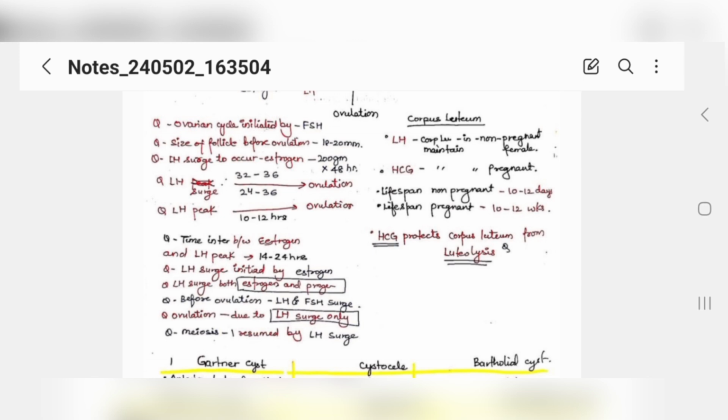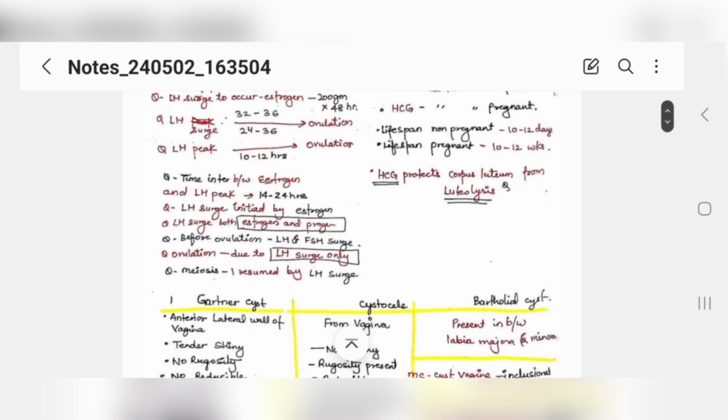Okay. HCG protects the corpus luteum from degenerating, because HCG is produced during pregnancy. That's why this corpus luteum doesn't degenerate within 10 to 12 days, rather it stays for 10 to 12 weeks. That's the concept. Okay. Now, time between estrogen and LH peak is 10 to 24 hours, as you saw in the chart also. Then LH surge is initiated by estrogens, right?